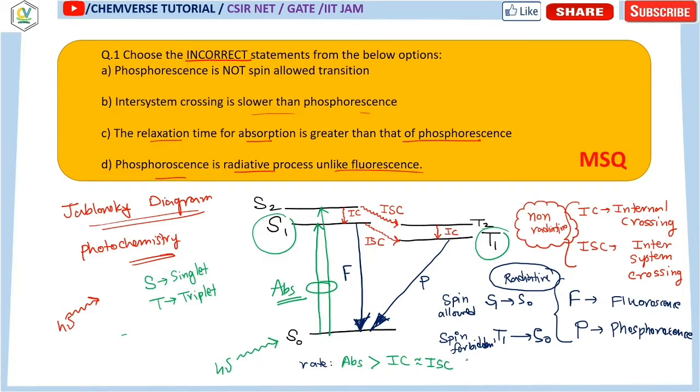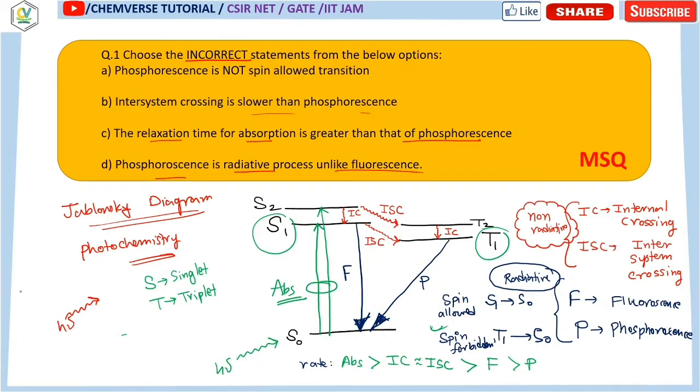Then there is the rate of fluorescence, and phosphorescence is the slowest step. Why is this so? Because phosphorescence is the only process where the spin is changed from T1 to S0. This kind of spin forbidden transition is occurring, which is why its rate is very slow.